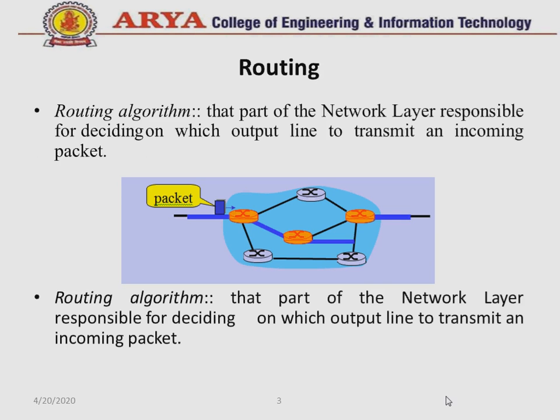First of all, what is routing or a routing algorithm? A routing algorithm is that part of the network layer responsible for deciding on which output line to transmit an incoming packet, that is, on which output line we have to transmit the data packet. So you can see here that on which line we have to transmit this packet is decided with the help of the routing algorithm. This line is repeated basically here.